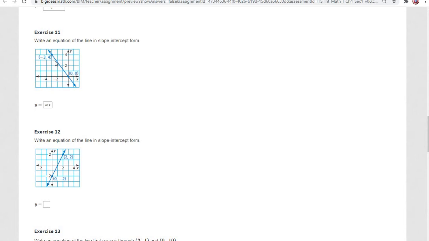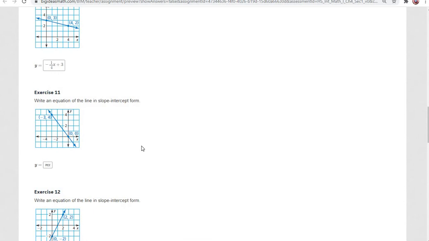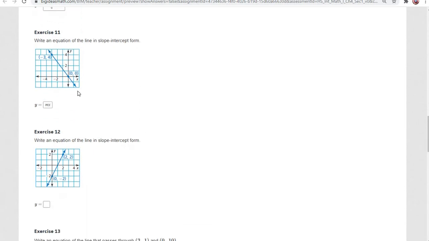So the fact that this is going down and to the right means it's going to be a negative slope. Anything going up to the right, like this next one, is going to be positive. This one was negative because it goes down to the right. This one also goes down to the right, so it's negative. Like I said before, start with the point farther to the left, so we're going to start here.